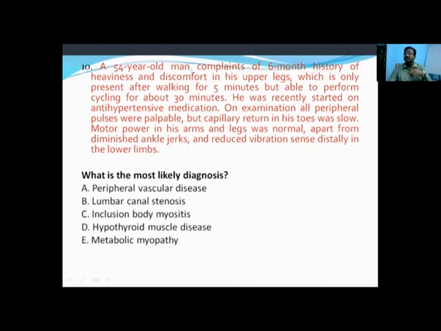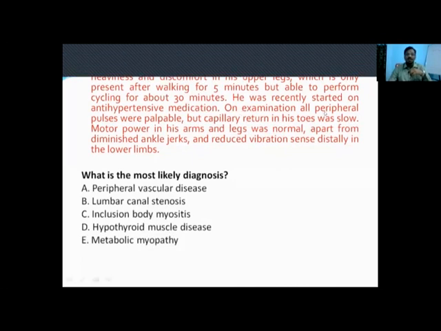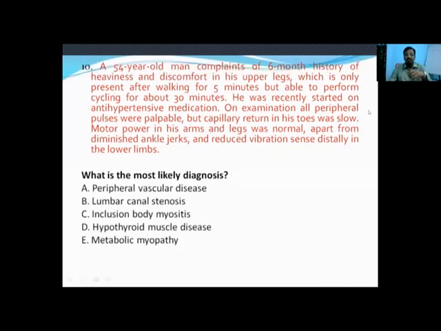He was recently started on antihypertensive medication. On examination, all peripheral pulses were palpable. When peripheral pulses are palpable, we have ruled out peripheral vascular disease. So this looks like neurogenic claudication. Coming to the options, we have ruled out peripheral vascular disease. Inclusion body myositis is actually seen in proximal muscles of the lower limbs and finger flexors of the upper limbs. So this pattern is not looking in this case, so it doesn't fit into inclusion body myositis.